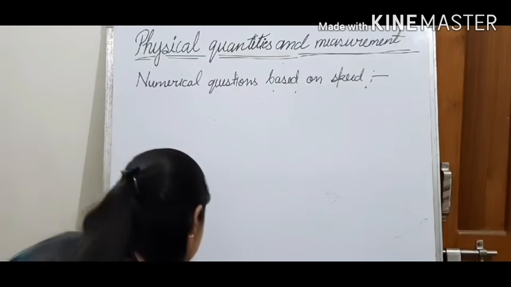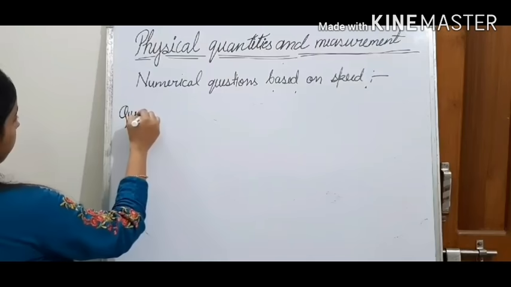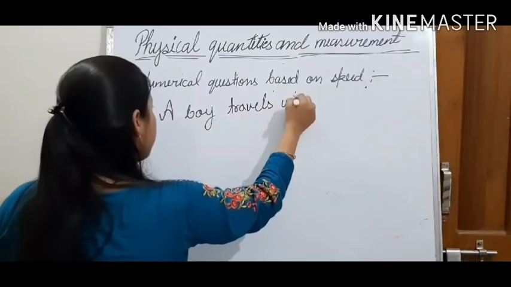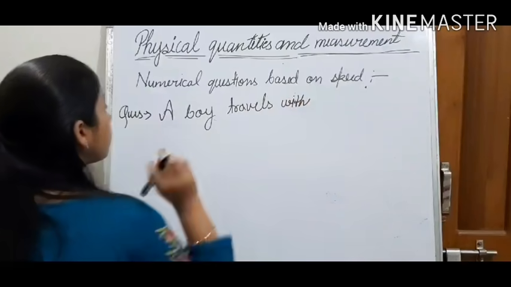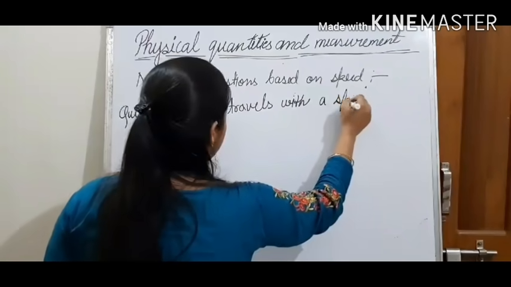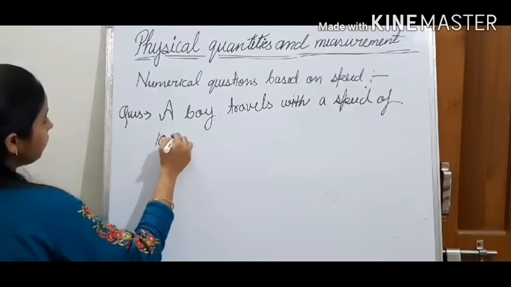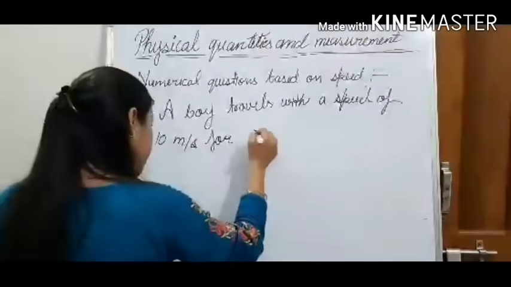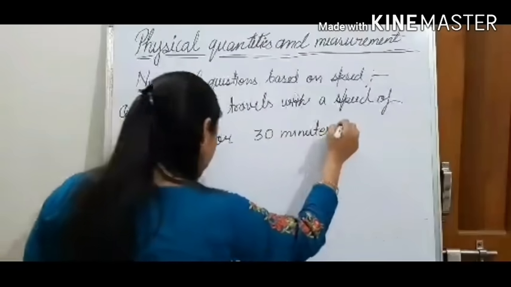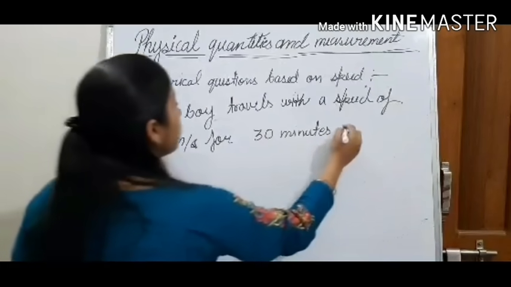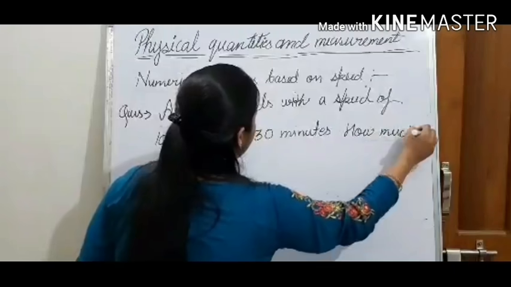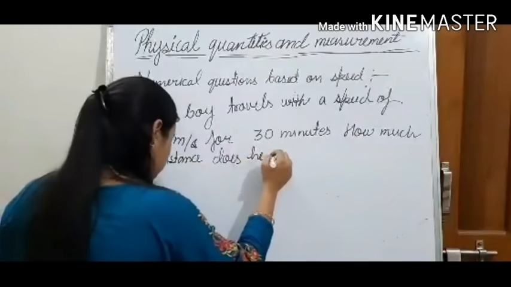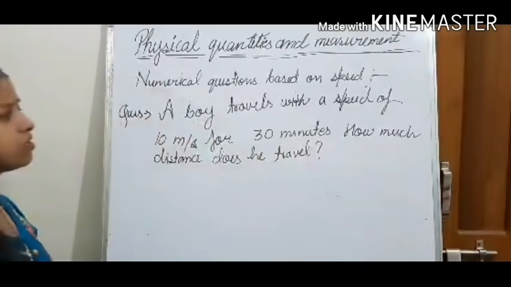Write down the third numerical question. The question is, a boy travels with a speed of 10 meter per second for 30 minutes. Now, how much distance does he travel?